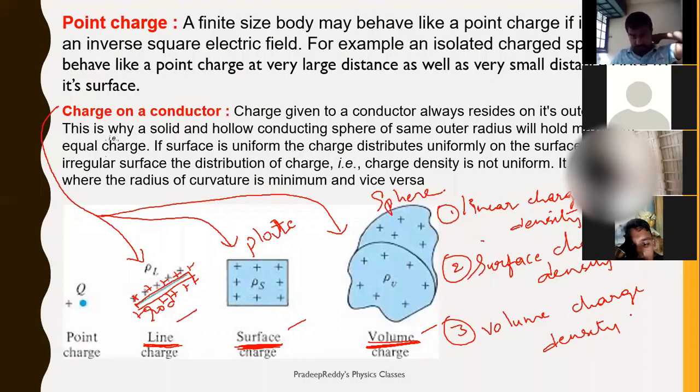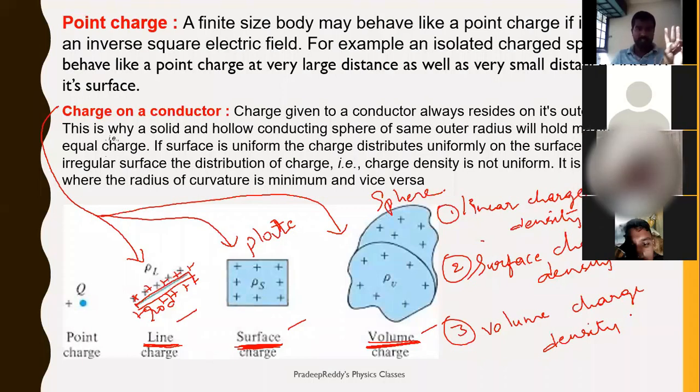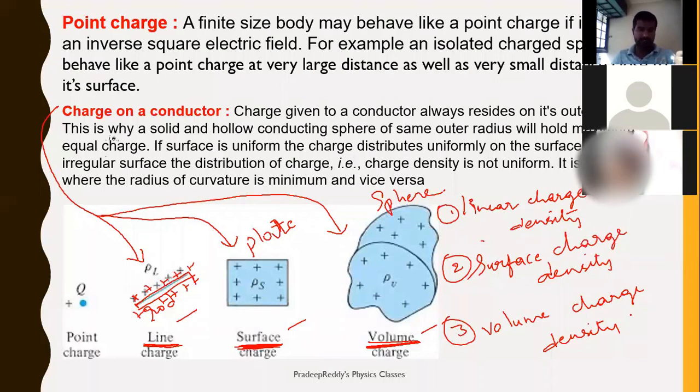So from this slide, we have learned four different things: point charge, line charge, surface charge, and volume charge. Point charge is where the whole charge is concentrated at one single point. Line charge is where the charge is distributed along the length of a rod.